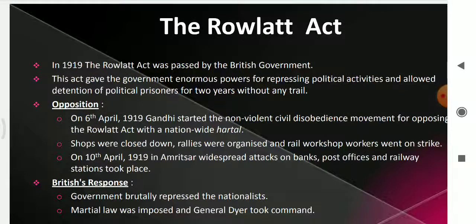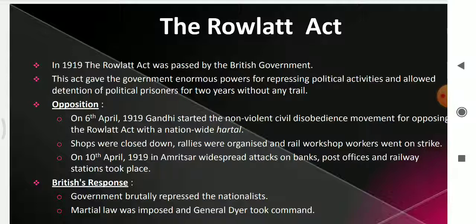Rowlatt Act. Gandhiji already had good motivation and good courage because the previous three satyagrahas were successful. Following that, Gandhiji organized the Rowlatt Satyagraha. Let's see why it was organized. What was the reason? In 1919, important for 1 mark question, the Rowlatt Act was passed by the British government. The British government hurriedly passed the Rowlatt Act in 1919.